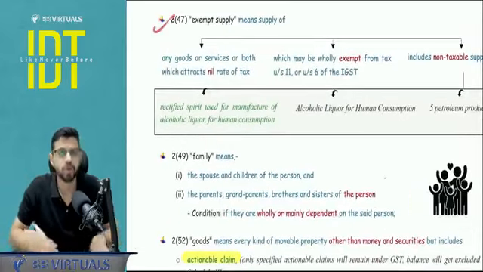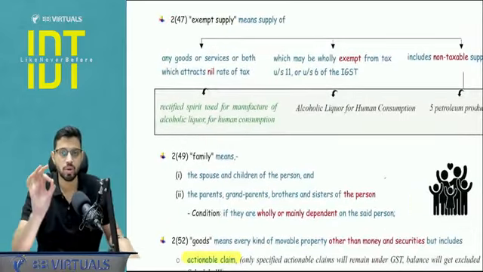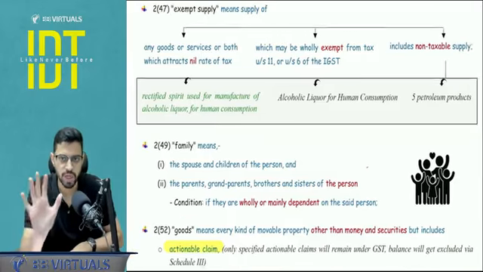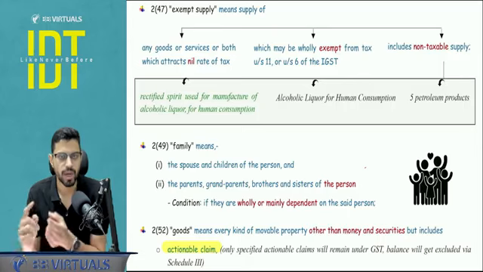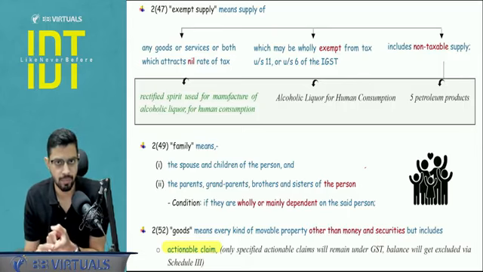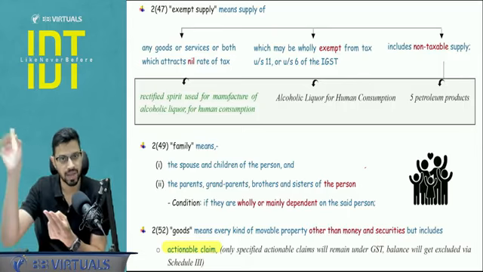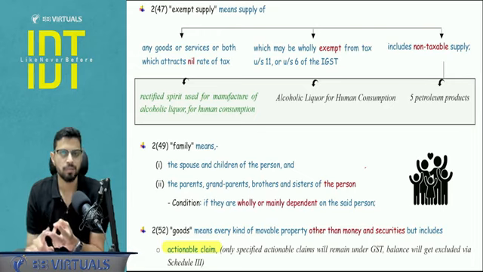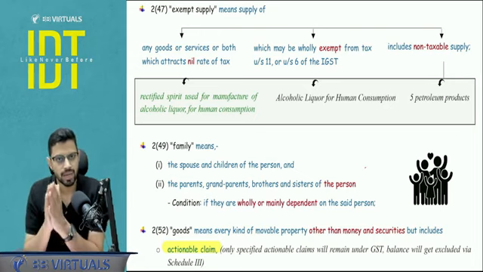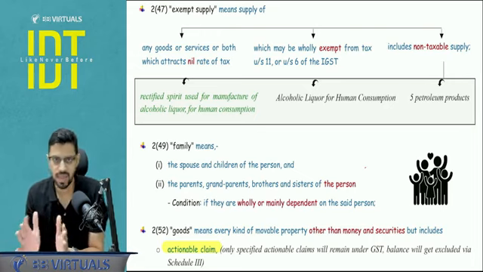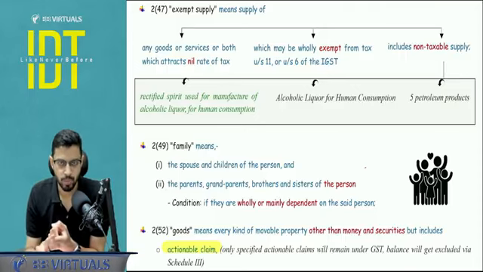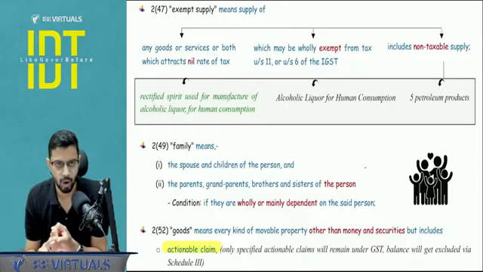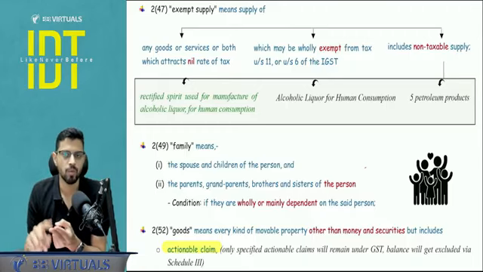Now one definition you need to understand is exempt supply. Section 2 clause 47, exempt supply, a very foundation definition, very instrumental in your understanding. Exempt supply means three things. Point number 1 is nil rated supply. Point number 2 is those which are exempt, which we cover in chapter number 4, and point number 3 is non-taxable supply. Now is there any non-taxable service in our GST? The answer is no. There are 3 non-taxable goods in our GST. First one is the 5 petroleum products that you cover in chapter number 2, charging section. 5 petroleum products are non-taxable. Second is alcoholic liquor for human consumption.